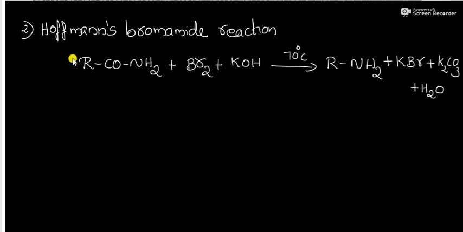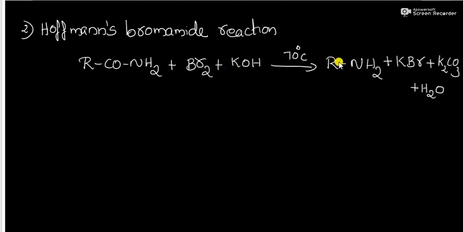Another important reaction is Hofmann's bromamide reaction. That is a very familiar reaction. Hofmann's bromamide reaction, or Hofmann's hypobromite reaction, or Hofmann bromamide degradation reaction. The mechanism of Hofmann bromamide reaction is already studied well. So we can write primary amide in the presence of bromine and potassium hydroxide.